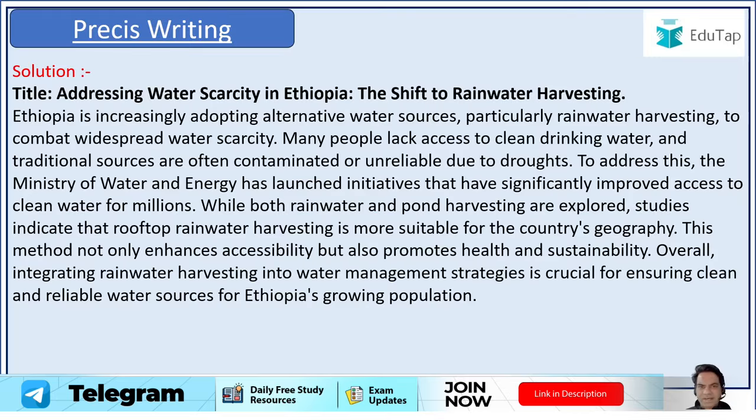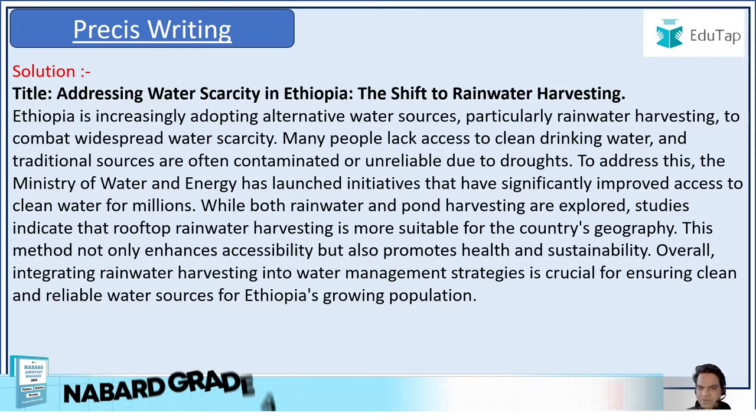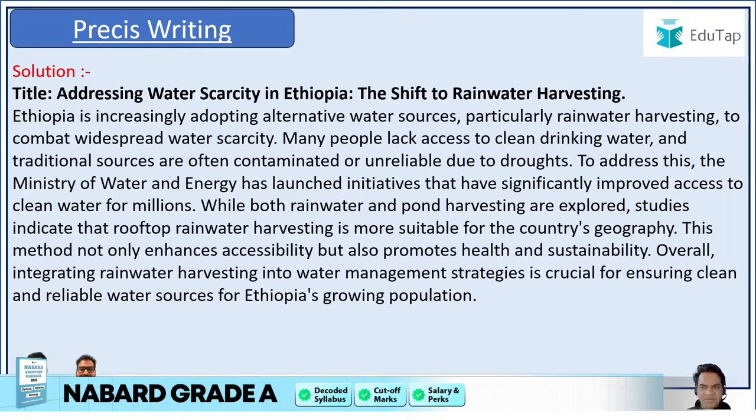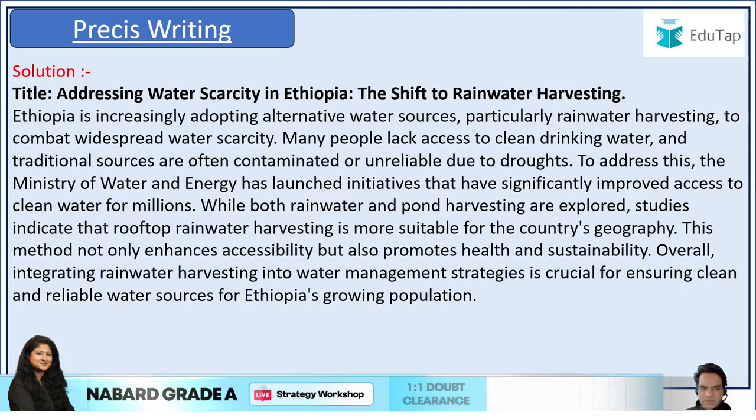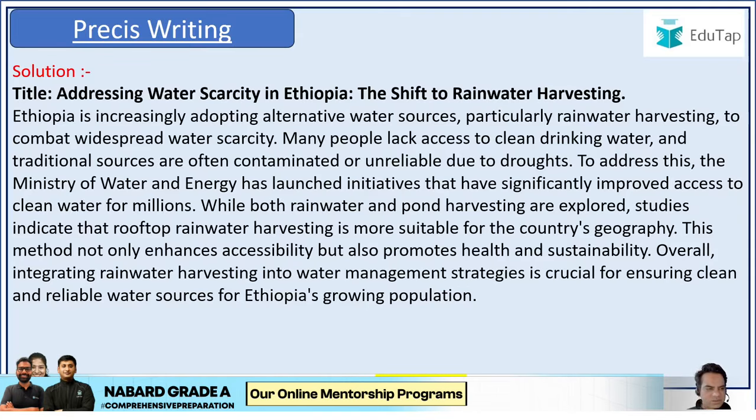You have to give a title to the Precis: addressing water scarcity in Ethiopia, the shift to rainwater harvesting. And you could read the Precis: Ethiopia is increasingly adopting alternative water resources, particularly rainwater harvesting, to combat widespread water scarcity. Many people lack access to clean drinking water, and traditional sources are often contaminated or unreliable due to droughts. To address this, the Ministry of Water and Energy has launched initiatives that have significantly improved access to clean water